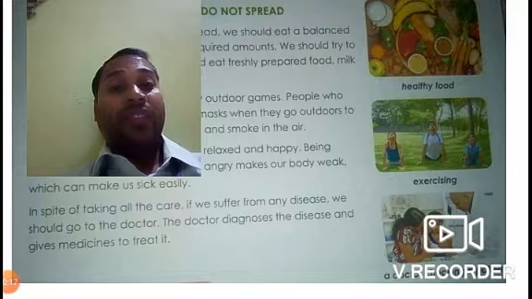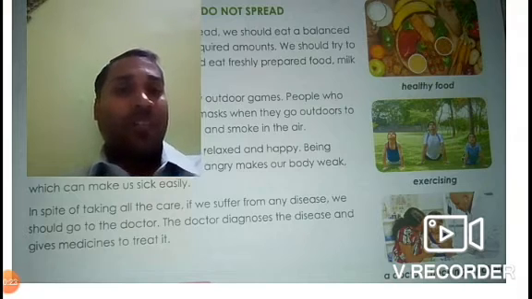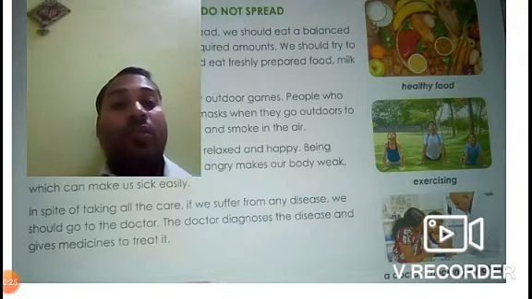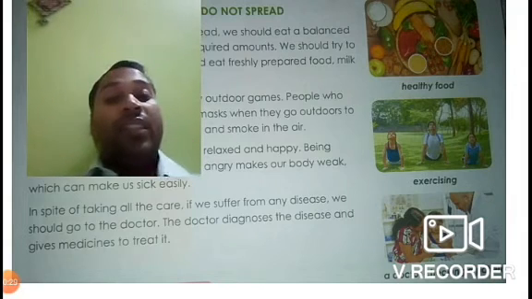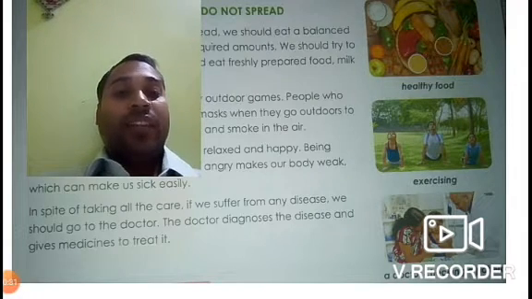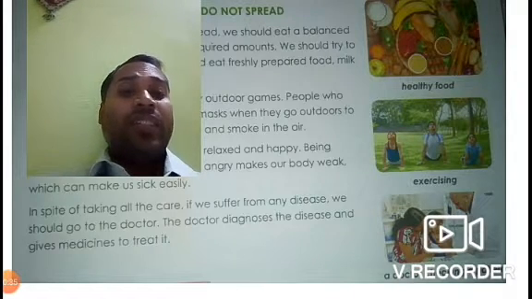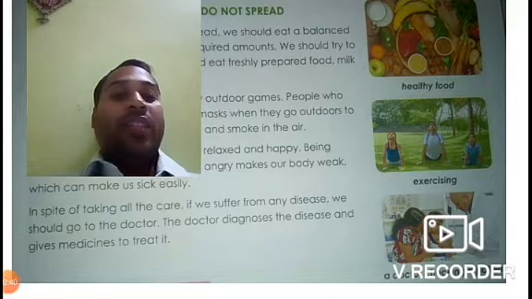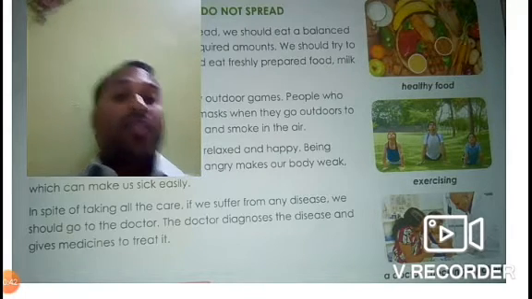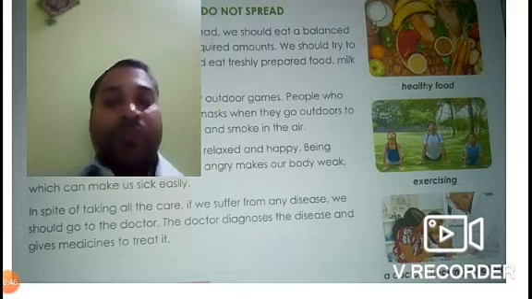Whenever we fall sick or suffer from any kind of disease, we should immediately visit a doctor, so that way the doctor will help us to cure ourselves. The doctor will provide the medicine based on the diagnosis report. Whatever is the cause of disease, they will be able to know by doing the diagnosis. We have already discussed the importance of diagnosis for doctors.